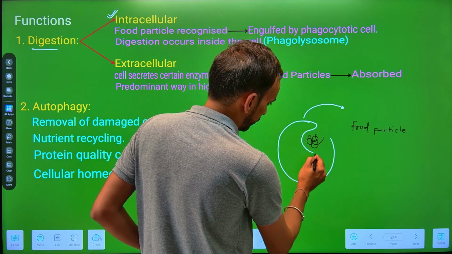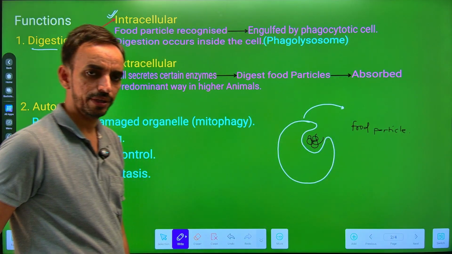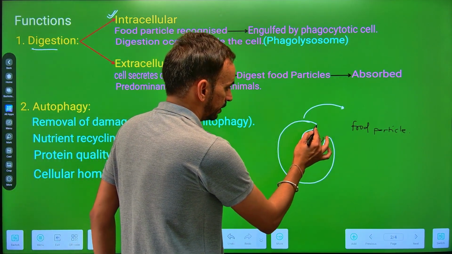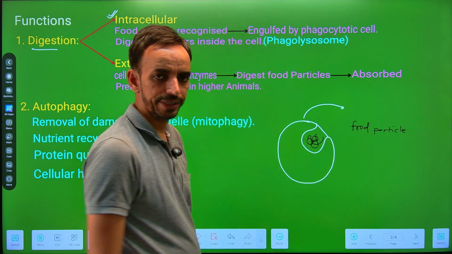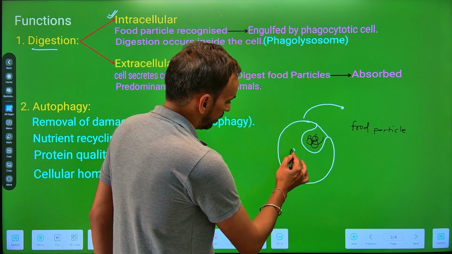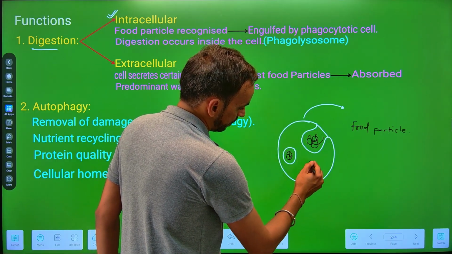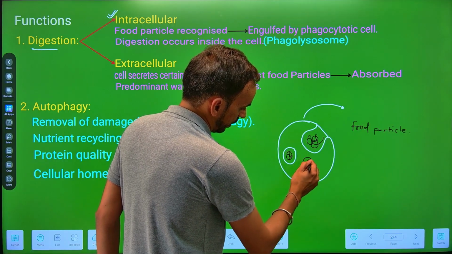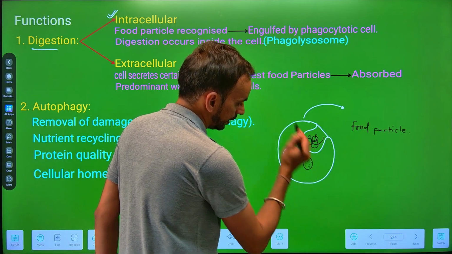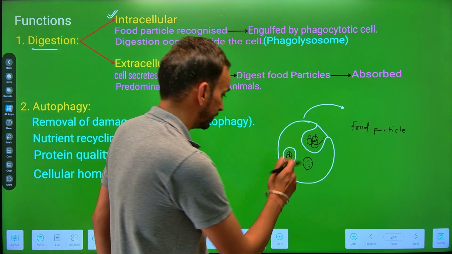So there is engulfment of this food particle. This food vesicle gets detached from the outer membrane and comes into the cytoplasm, where there is the presence of a lysosome containing the hydrolytic enzymes.